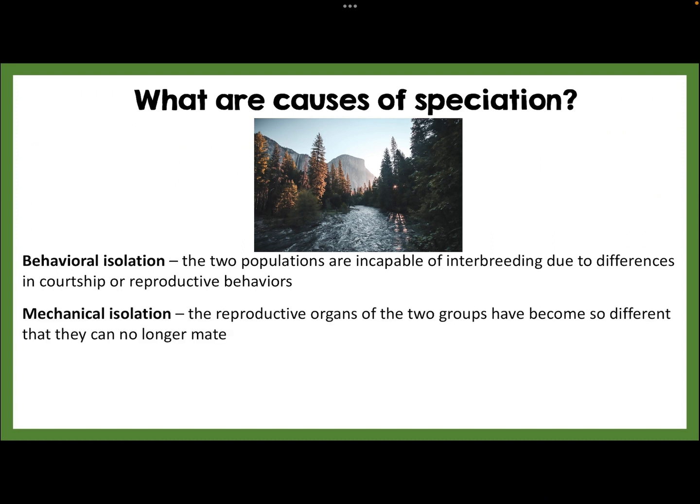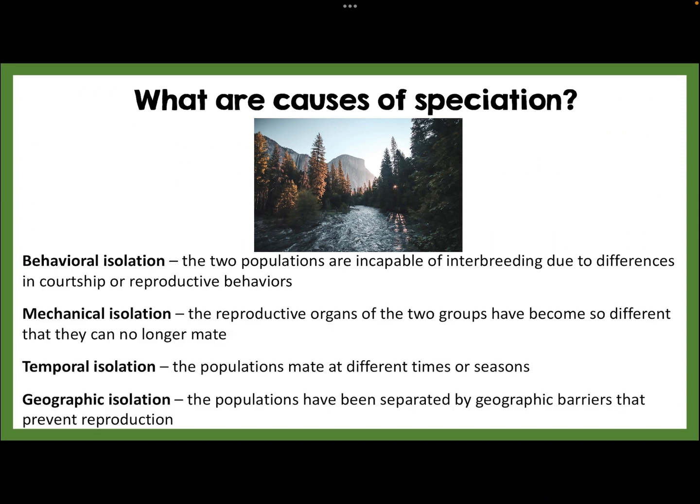So what are causes of this? We have behavioral isolation, where two populations become incapable of interbreeding due to the differences in their reproductive behaviors or their courtship manners. We have mechanical isolation, where the reproductive organs of two groups become so different that they can no longer mate over time. We have temporal isolation, where the mating occurs at different times or in different seasons.